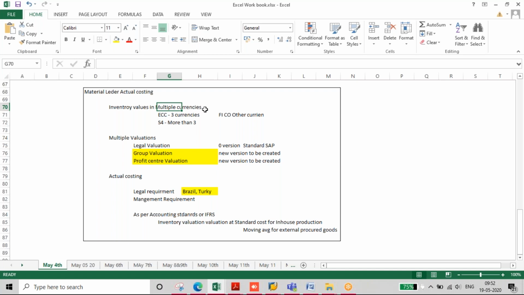In ECC we can see in three currencies only. In S4 HANA it is possible to see the inventory value in more than three currencies.